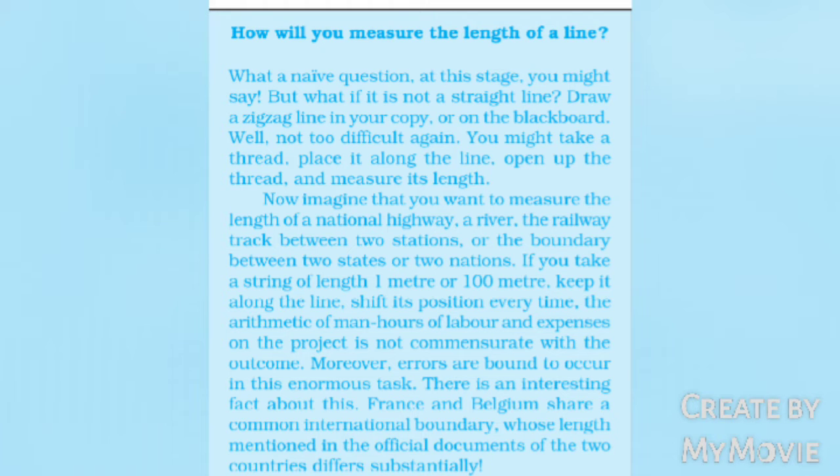There is an interesting fact about this. France and Belgium share a common international boundary whose length, as mentioned in the official documents of the two countries, differs substantially. Go one step beyond and imagine the coastline where land meets sea. Roads and rivers have fairly mild bends as compared to the coastline.